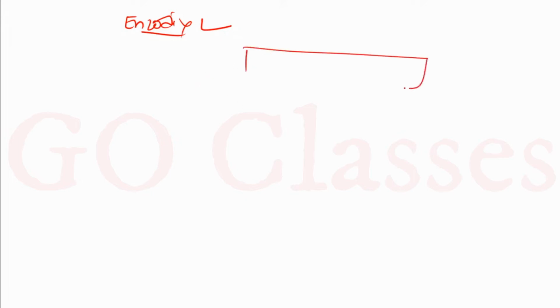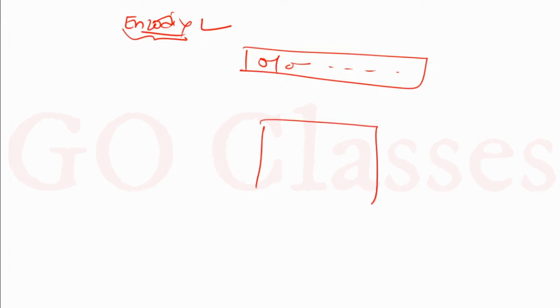Because you have decided how to encode the Turing machine, you can write an algorithm, and in this algorithm you can find out how many states are there.